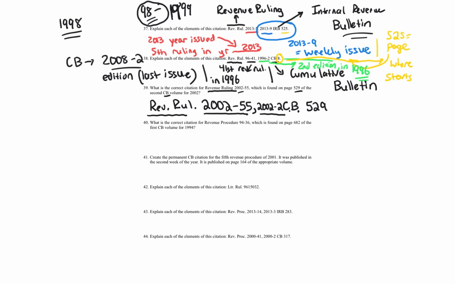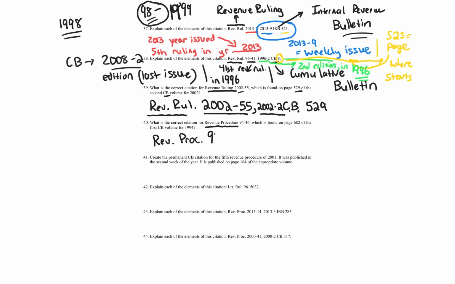Okay, let's go on to question 40. What is the correct citation for revenue procedure 94-36, which is found on page 682 of the first CB volume for 1994? So we're doing the same thing, but now we've got a revenue procedure. We haven't done a revenue procedure yet. We've been doing revenue rulings. Well, rev. rul., right? That's the shorthand for rev ruling. What is it for rev proc? Go ahead and stop if you want, and you can try this. Rev proc, just like that.